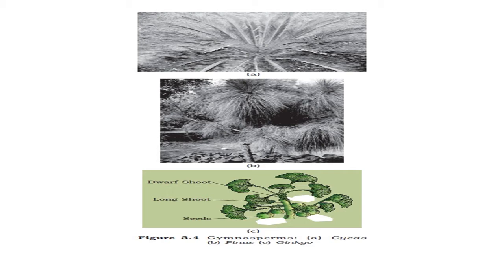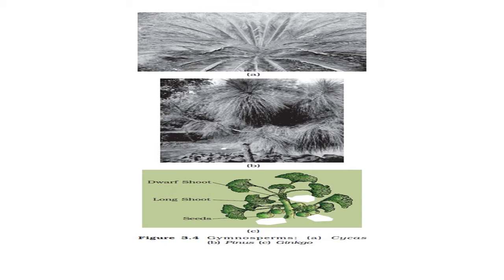In the second picture you can see Pinus. The difference between Cycas and Pinus you can easily understand by comparing both figures. Pinus has needle-shaped leaves, which are not observed in Cycas. In Pinus, branches are observed while Cycas is unbranched.